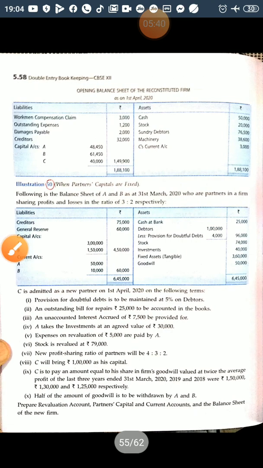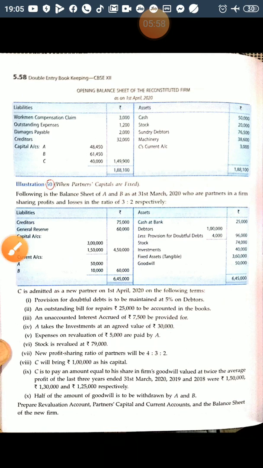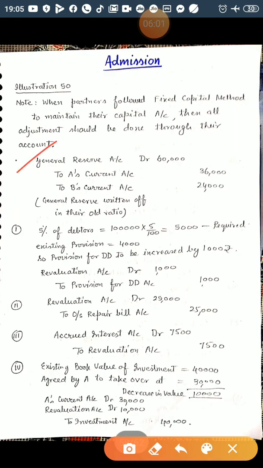Now next is general reserve. It is a reserve, so it falls under reserves and surpluses. The concept says that reserves and surplus should be distributed among the old partners in their old ratio. Old partners are A and B, and their old ratio is 3:2. The journal entry will be general reserve account debited to A's current account and B's current account. As I told you, because they are following the fixed capital method, all the adjustments will be done through the current account.